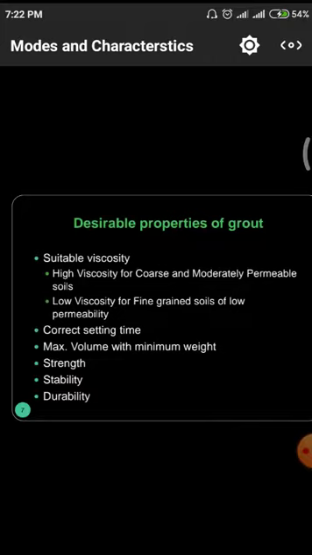Next one is the strength purpose also. It should be low density, and it has to give a large strength whenever we are applying forces. And the stability: whenever we are applying loads on the soil profile, the material has to be in a stable position, meaning there will be no vibrations or other movements. Last one is the durability. It means it has to bear the hydrological forces and erosion forces which act on these structures, so that they have durable properties.